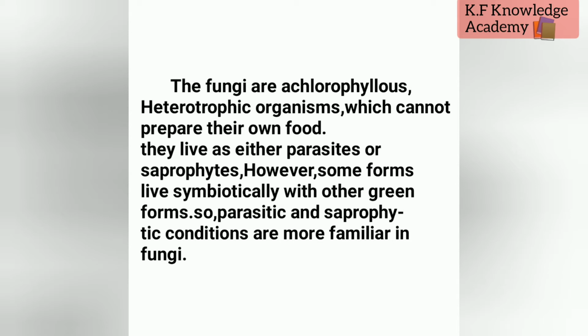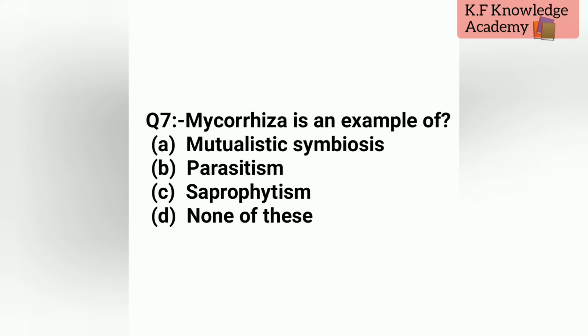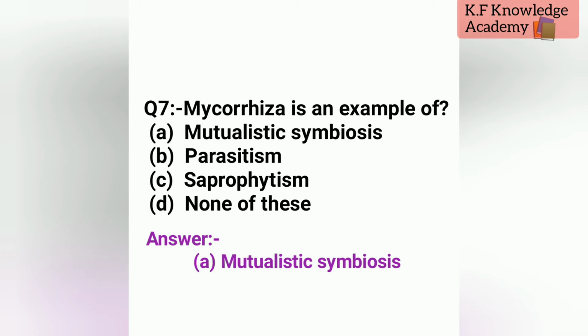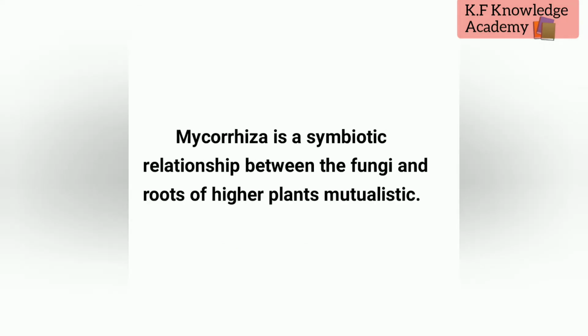Let's see question number 7, that is, mycorrhiza is an example of. A is mutualistic symbiosis, B is parasitism, C is saprophytism, and D is none of these. The correct option is A, mutualistic symbiosis. Explanation: mycorrhiza is a symbiotic relationship between the fungi and roots of higher plants, which is mutualistic.